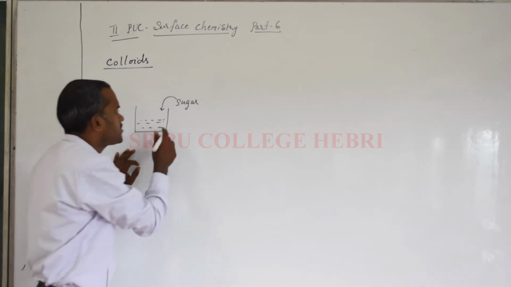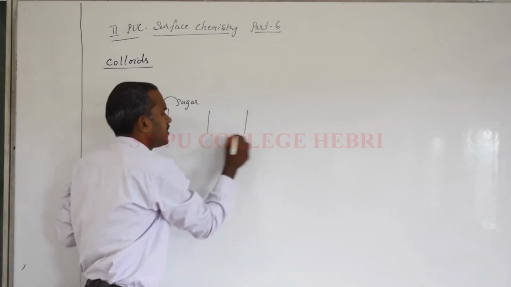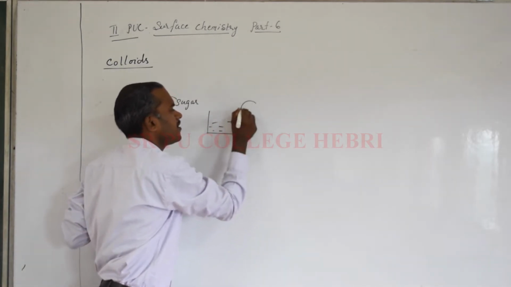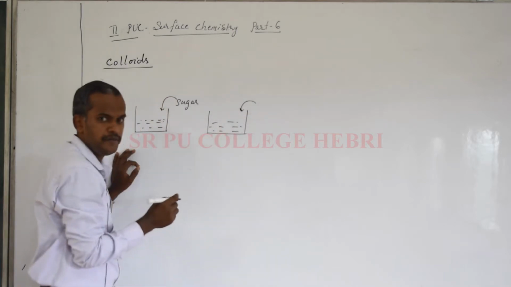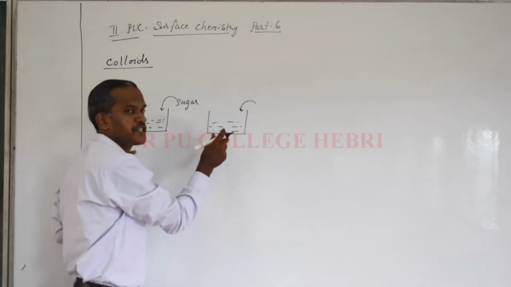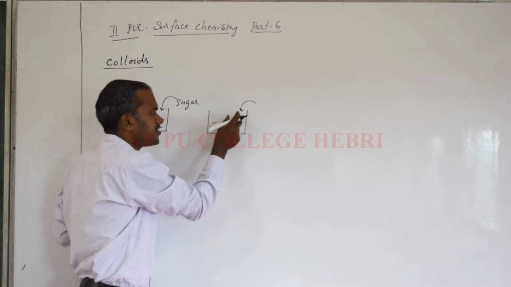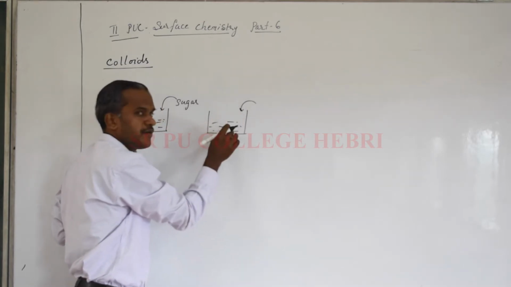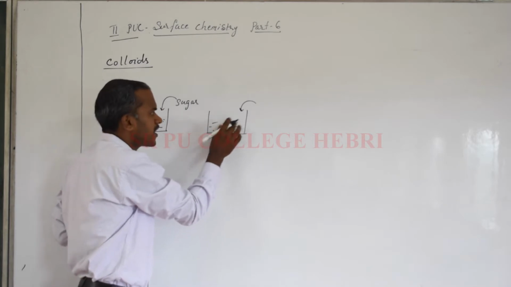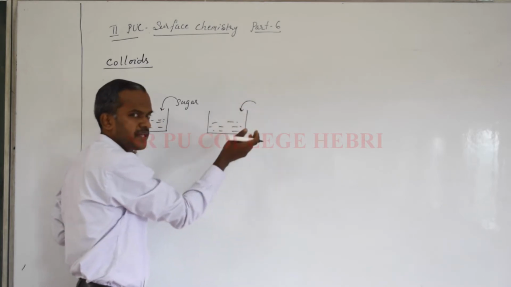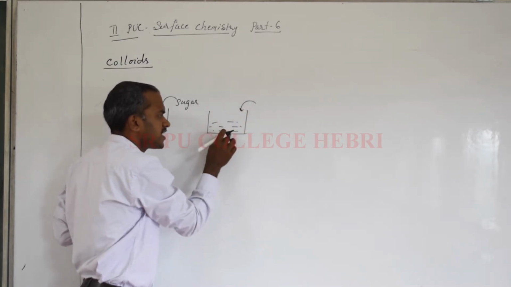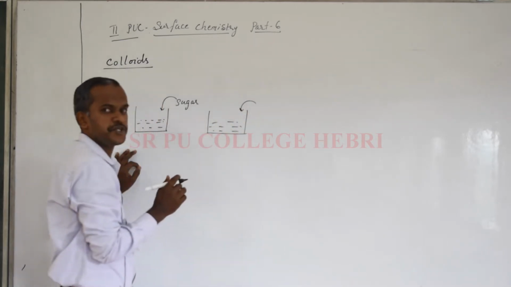Now instead of this, suppose I take water and add starch. We know starch is insoluble in water. It will become a suspension. Here the particles are larger and will settle down after some time. Or we can say, not starch, any other particles of larger size will settle down, and that is called a suspension.